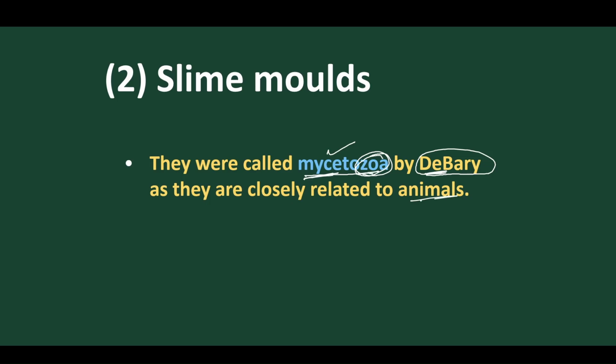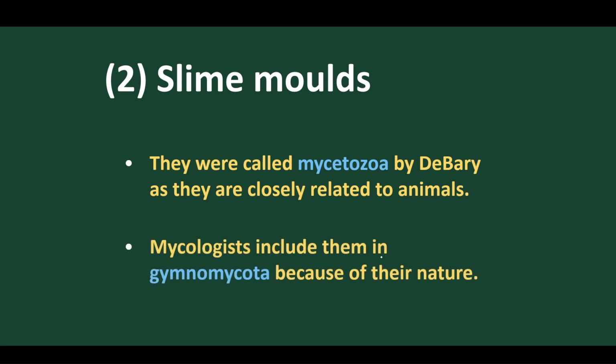Since they are closely related to animals, he called them Mycetozoa. And some mycologists include them as Gymnomycota.